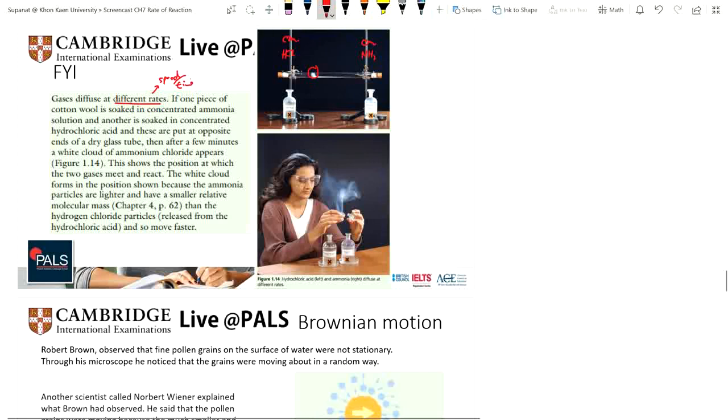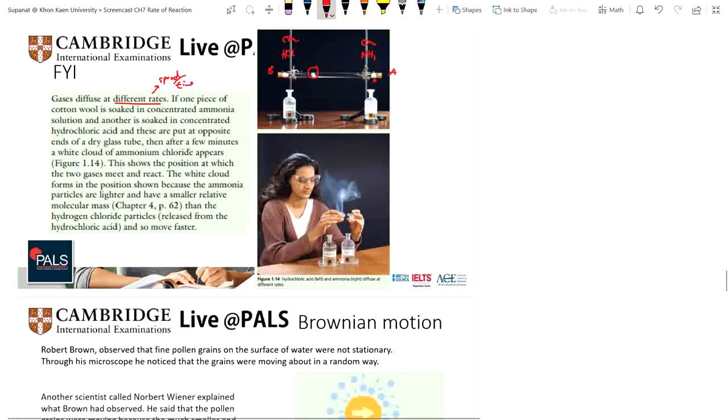Okay, one piece of cotton wool here is soaked in concentrated ammonia solution. This is A and this is B. And another is soaked in the concentrated hydrochloric acid, and these are put at opposite ends of the dry glass tube.